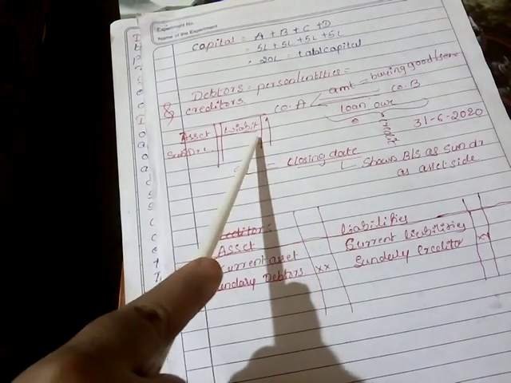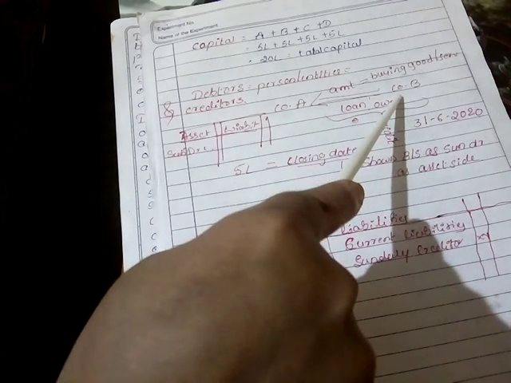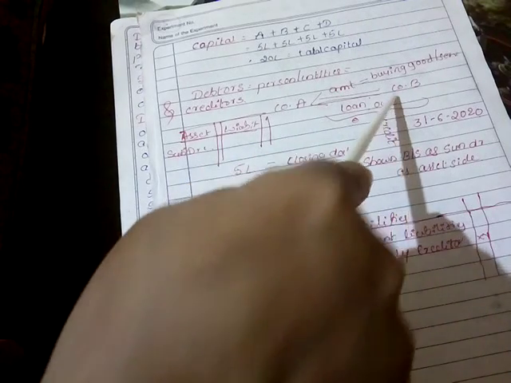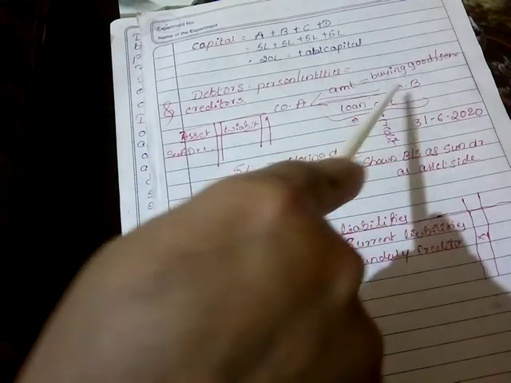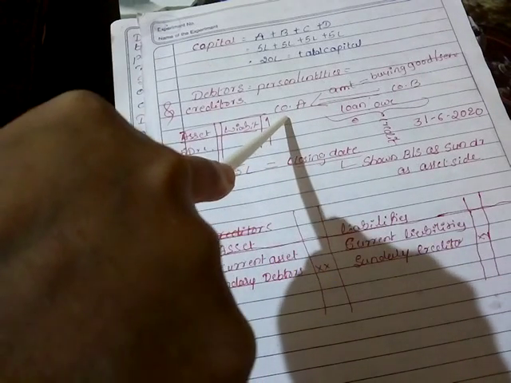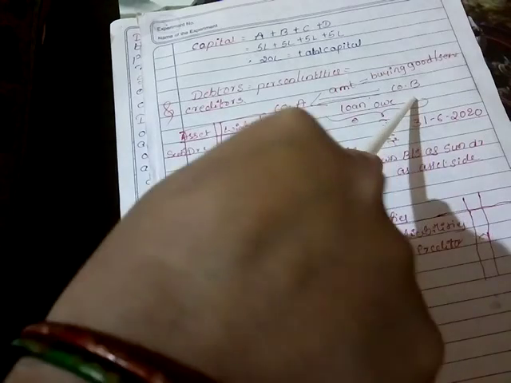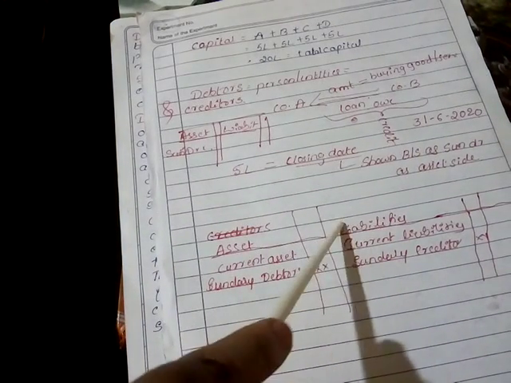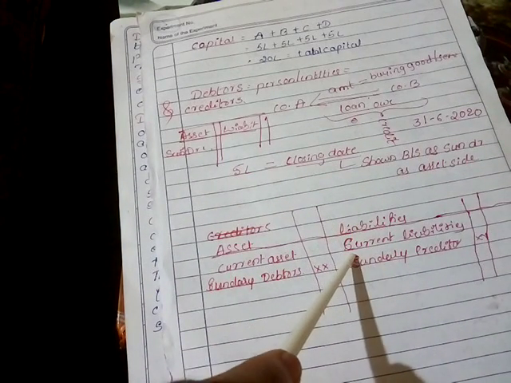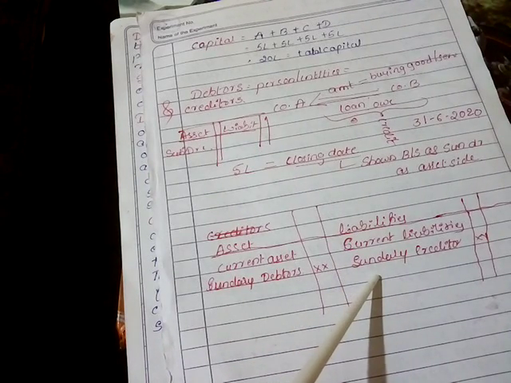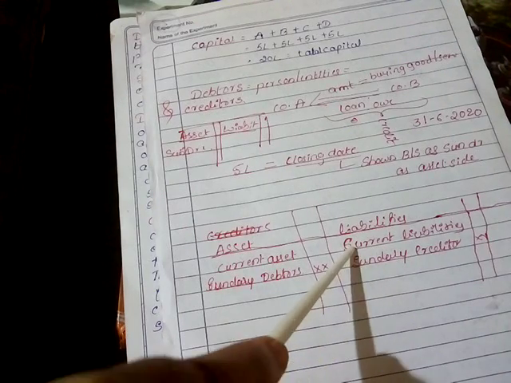In the reverse case, if we take company B, company B is taking the amount from company A. That means company A is receiving the goods and services and, in return, should pay the amount to company B. Here company B is the sundry creditor. It comes under the liability side, under the head of current liabilities.